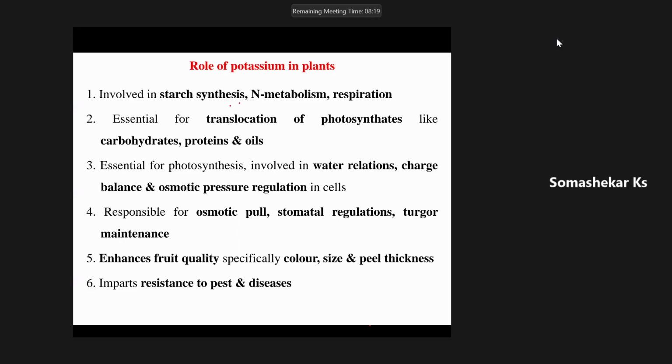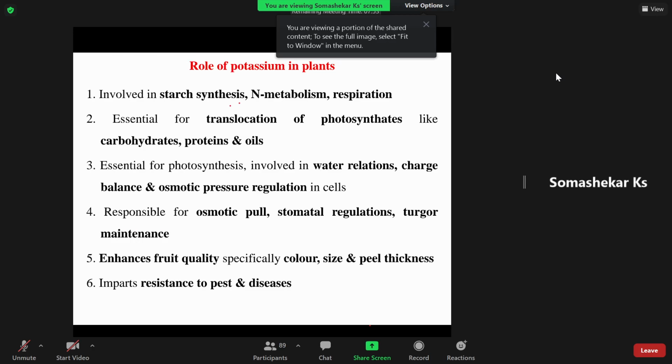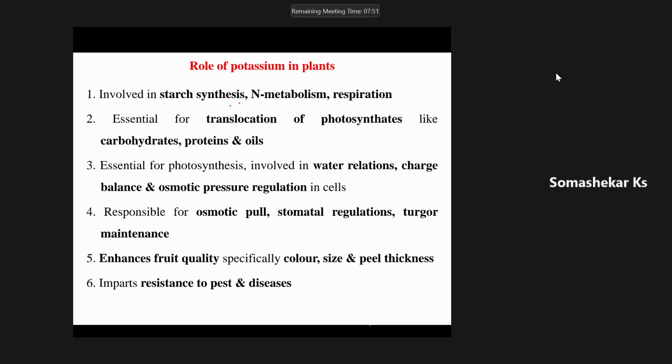Another important thing with respect to potassium is that it gives resistance to the crop plants. More potassium is recommended, especially for perennial crops and also for annual crops, because if you apply more nitrogen beyond the optimum quantity, that will increase pests and diseases.